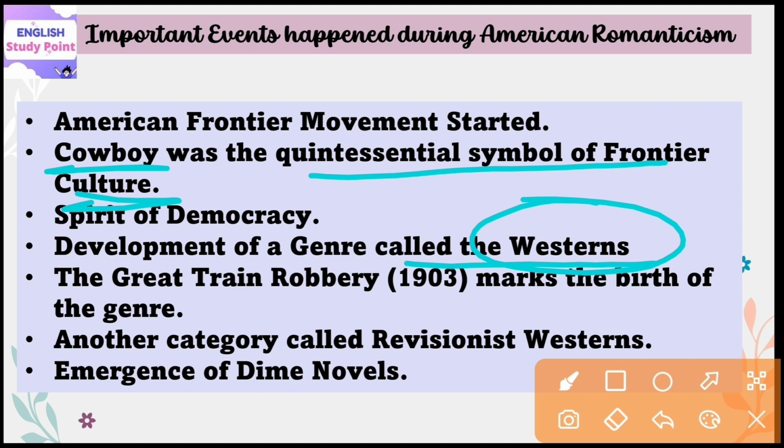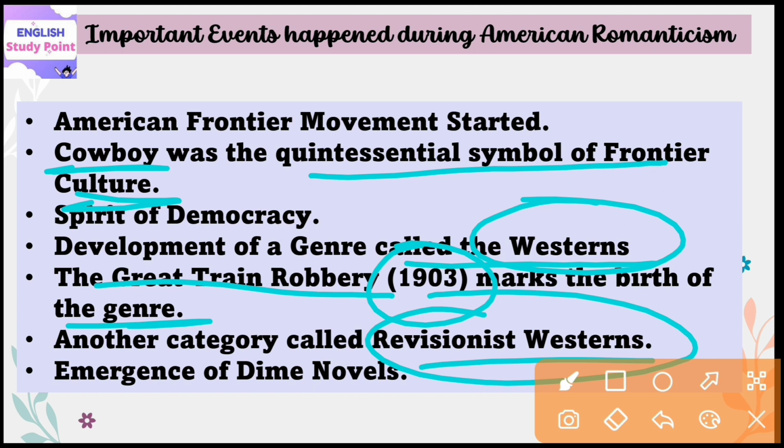Then also The Great Train Robbery, which was published in the year 1903. This work marks the birth of this genre, the western American genre. Then there is another category of genre which evolved during this time, called the revisionist western. This revisionist western genre is also set in traditional Western settings but shows contemporary values. So this type of genre shows things which are contemporary in nature.